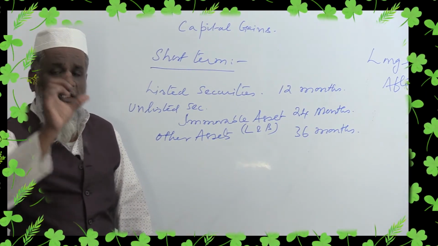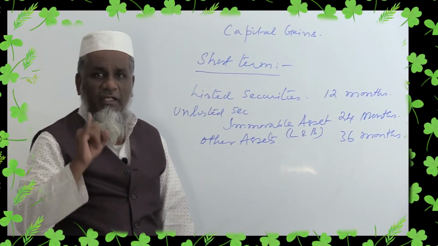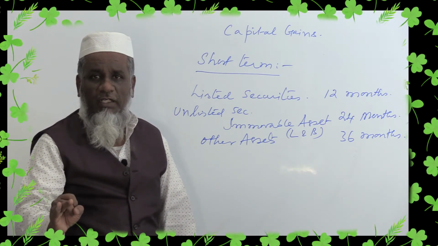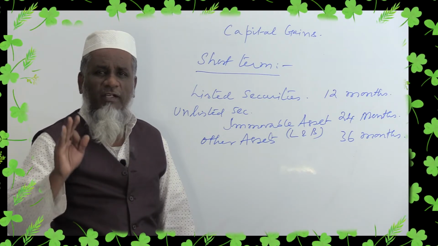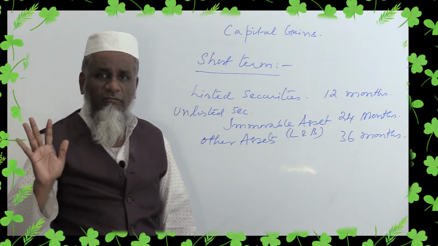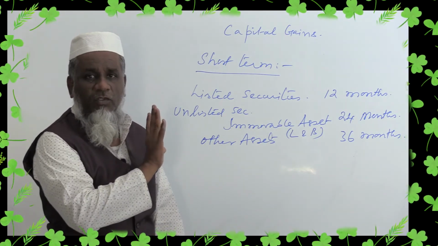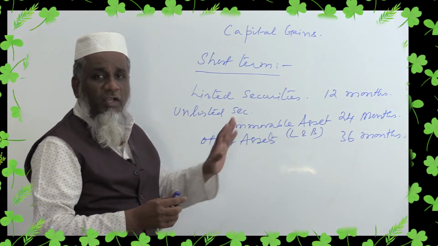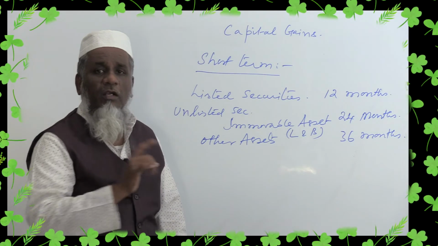And we must have three classifications of assets: listed securities, unlisted securities and immovable property, that is land and building, and all other assets, gold, silver, machine, anything. All those things we will take as other assets. So therefore, this is the classification. Based on that, we are supposed to determine whether it is short term or long term.